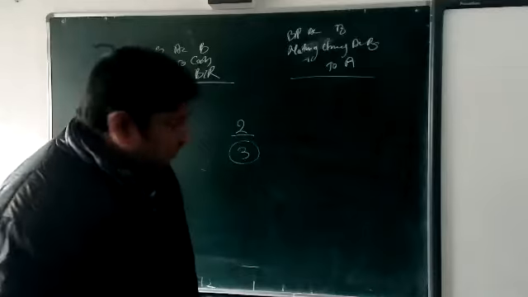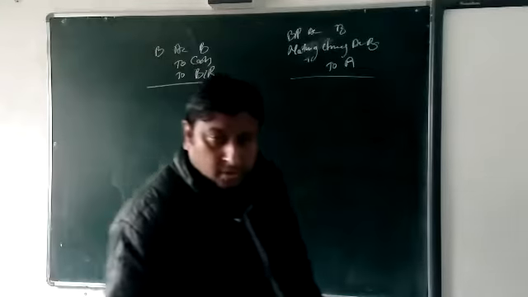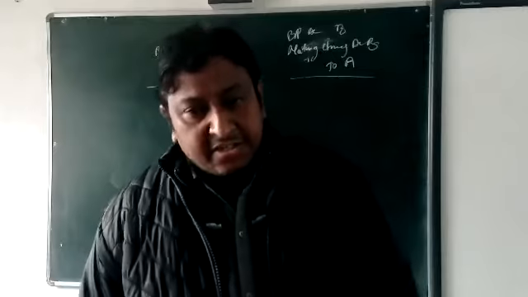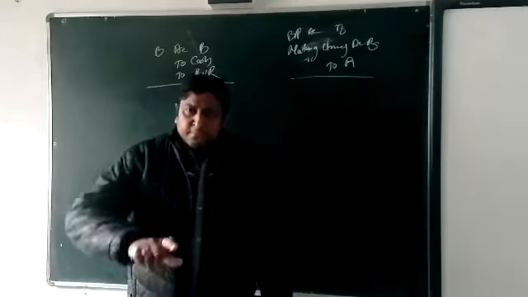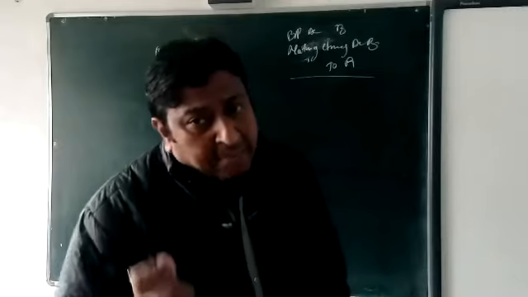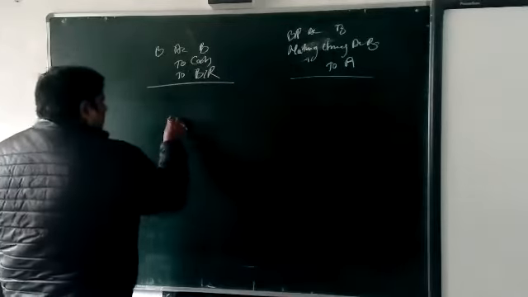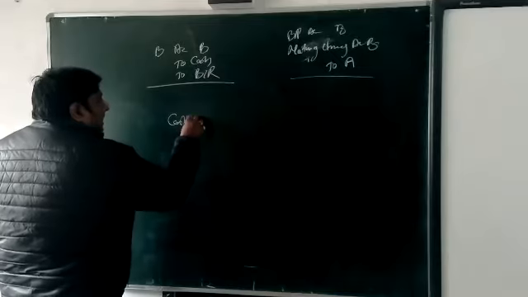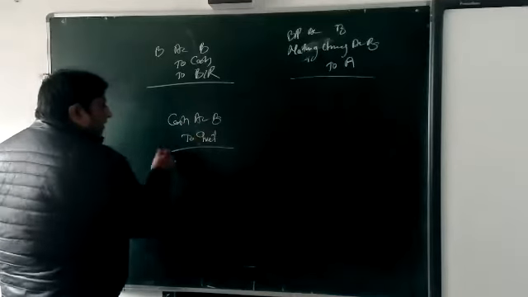Now we are going to see how we are going to do the entry for interest. Maybe that interest is charged in cash or charged on credit. If that interest is paid by the drawee in cash, then in the book of drawer, cash account debit to interest. Okay, beta?